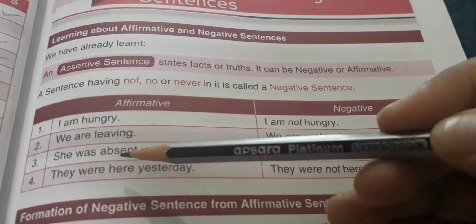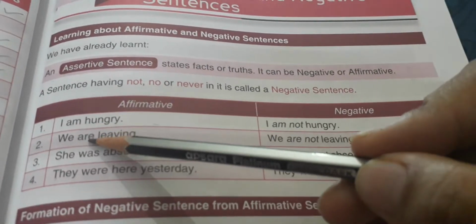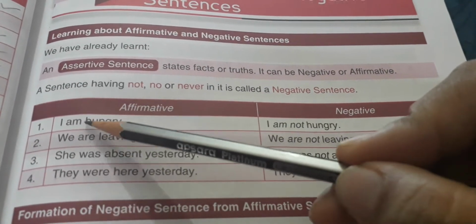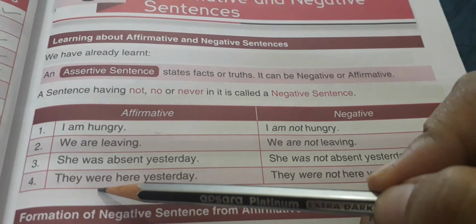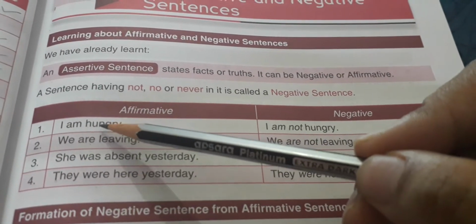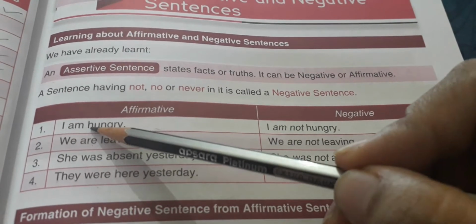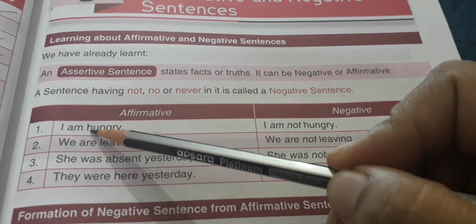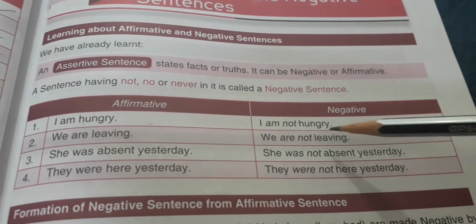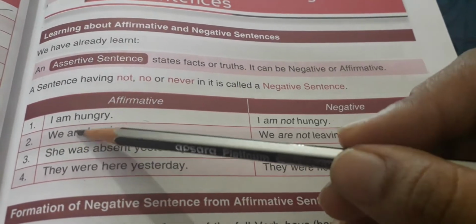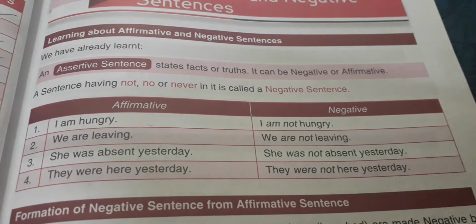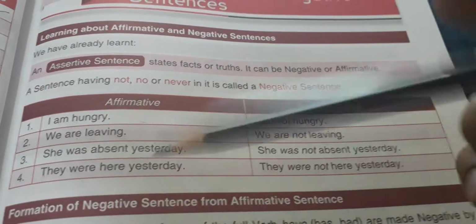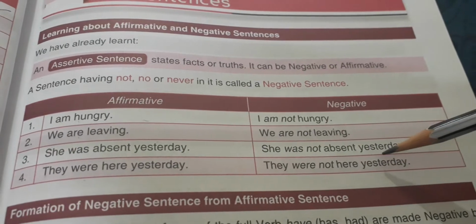I told you that if helping verbs are given in a positive sentence, we made it negative by adding not after the helping verb. I am not hungry. We are not leaving. She was not absent yesterday. Like that, we converted positive sentences to negative sentences.